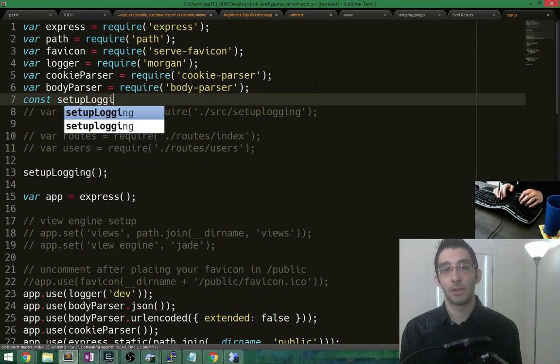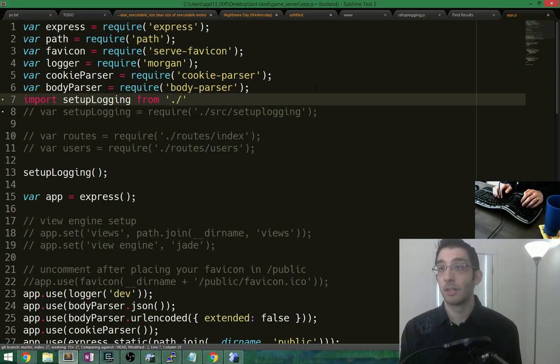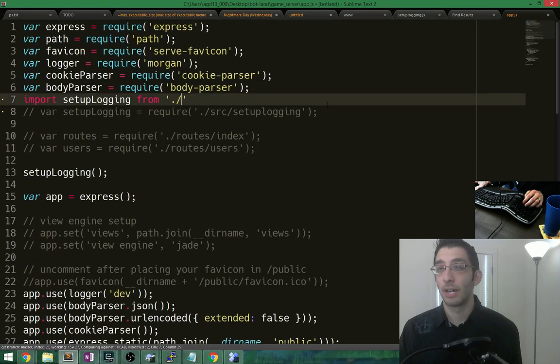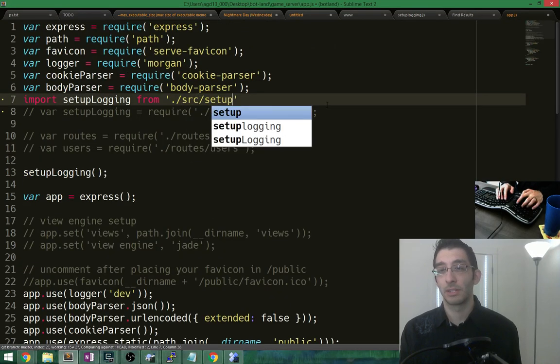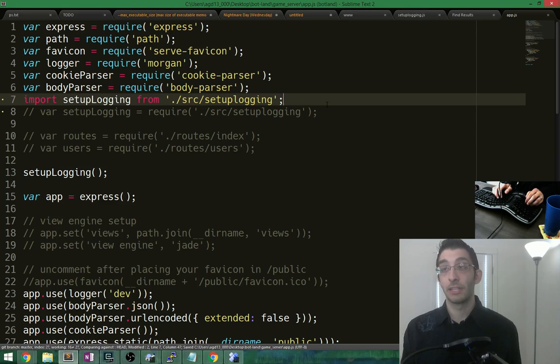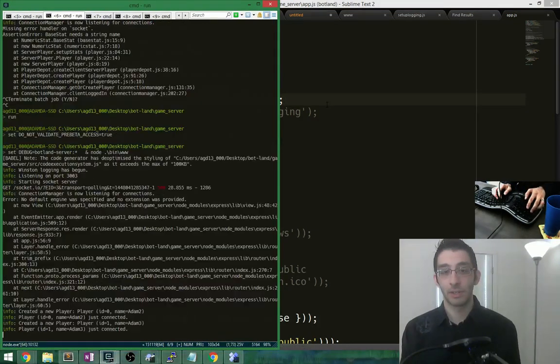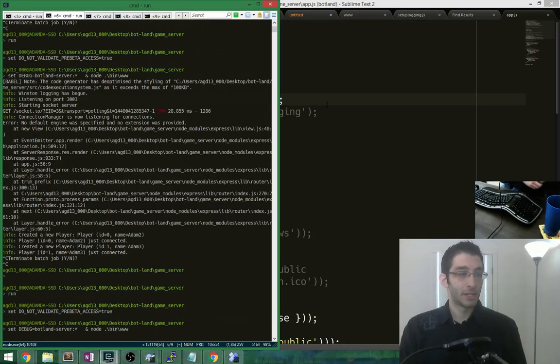Const setup logging equals... no, that's not how you do things. Import setup logging from wherever this is. Source. We're not in source. We need to say source slash setup logging. And then this should work. So now when I restart the game server, where did the game server go? Here. This should work fine.